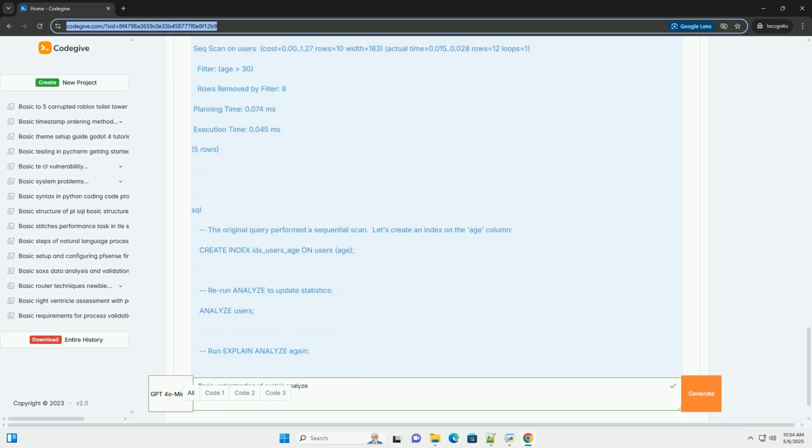Slow queries with nested loop joins. Problem: nested loop joins can be very inefficient, especially for large tables. They repeatedly iterate over the inner table for each row in the outer table. EXPLAIN ANALYZE output: shows a nested loop join node with high actual time and potentially a large number of loops.